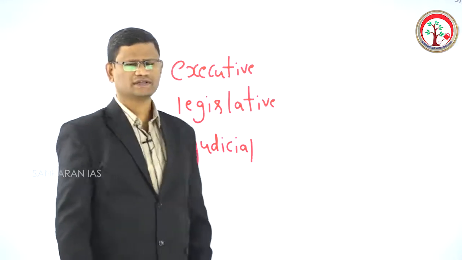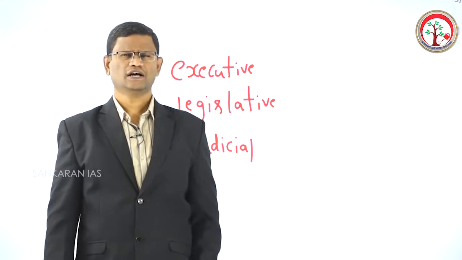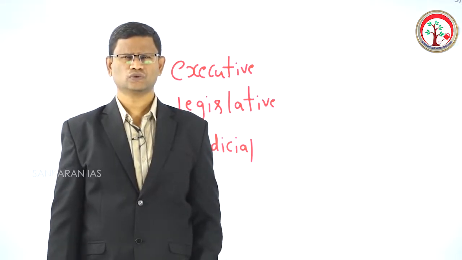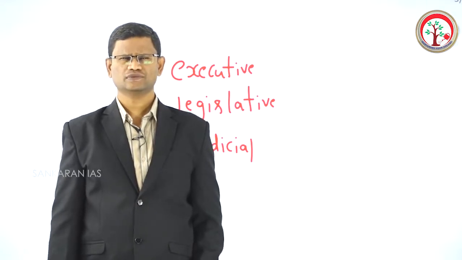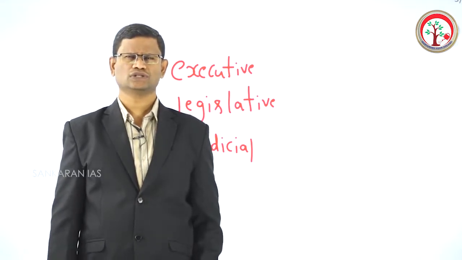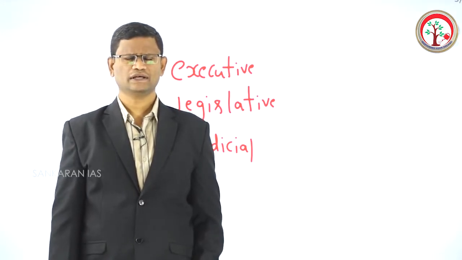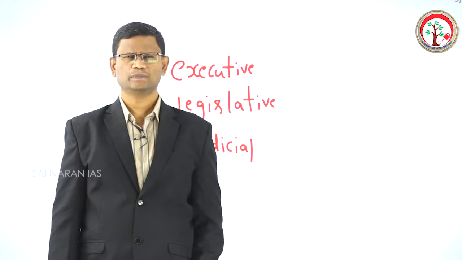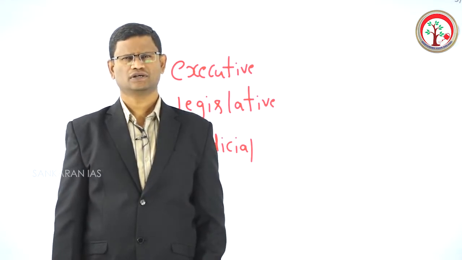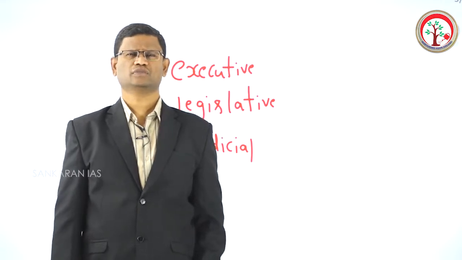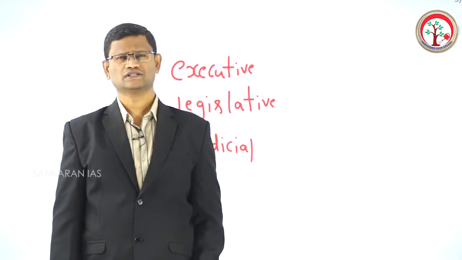So Montesquieu argues that these powers must be entrusted to three different organs of the government, which he calls executive, legislature and judiciary. Legislature must do lawmaking, executive must do law implementation, and the judiciary must do law interpretation. So this is called the theory of separation of powers, that is dividing the powers of the government among the three organs of the government.